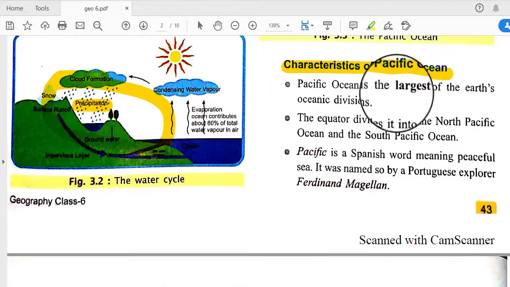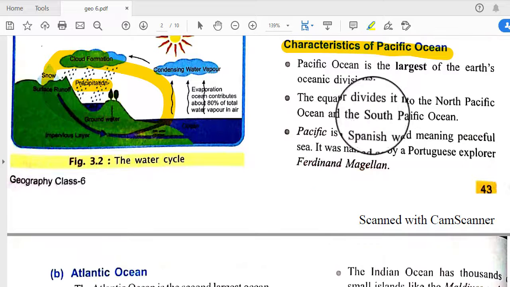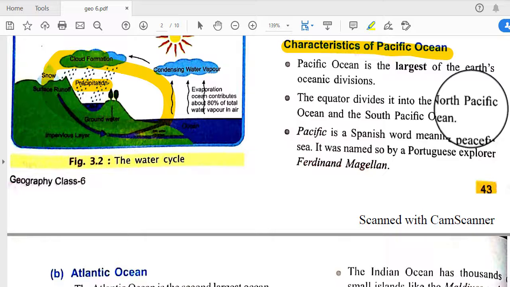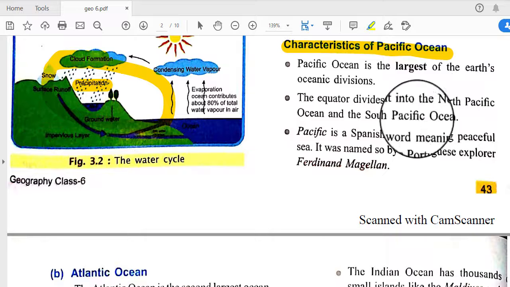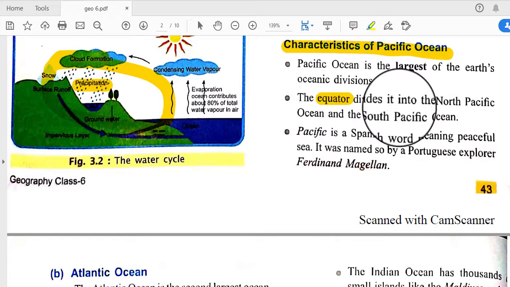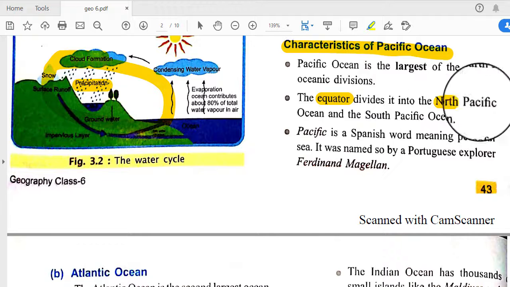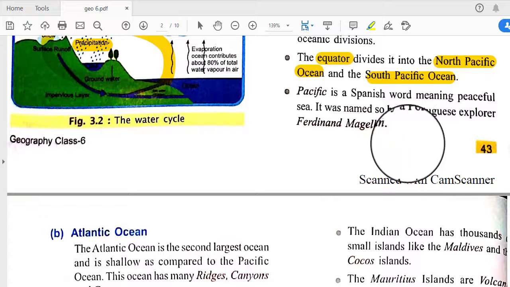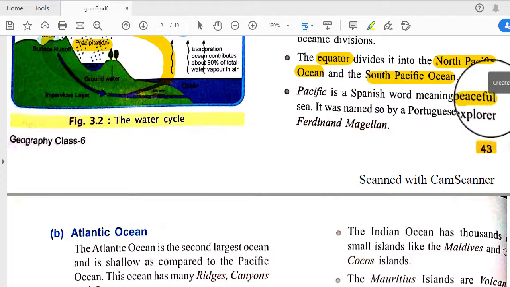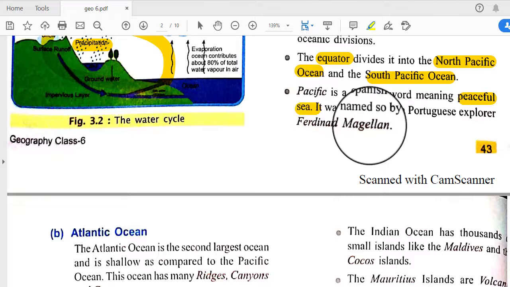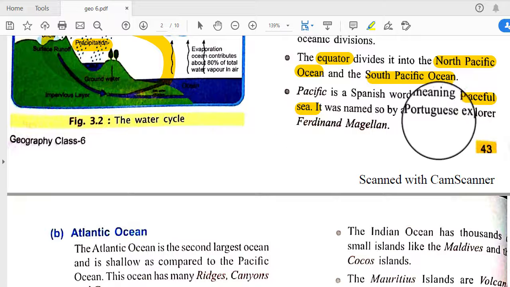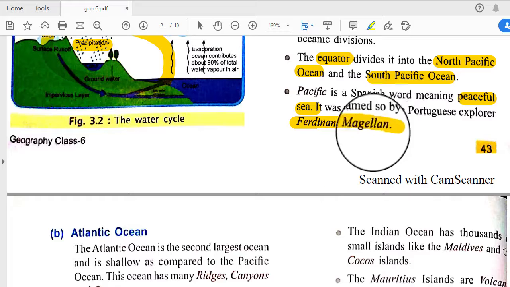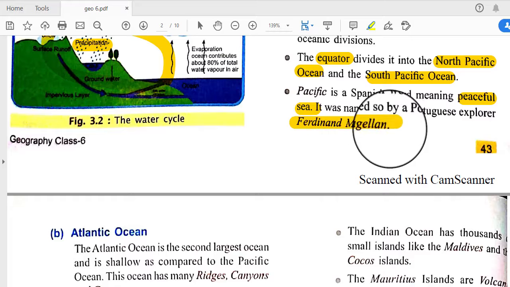The Pacific Ocean is the largest of the Earth's oceanic divisions, and the equator divides it into the North Pacific Ocean and South Pacific Ocean. So according to the equator, the Pacific Ocean is divided into two parts: one is the North Pacific Ocean and another is the South Pacific Ocean. Pacific is a Spanish word meaning peaceful sea. It was named so by a Portuguese explorer, Ferdinand Magellan. So Ferdinand Magellan gave the name Pacific.